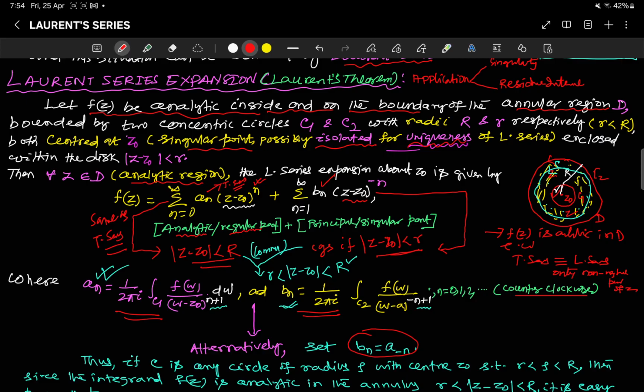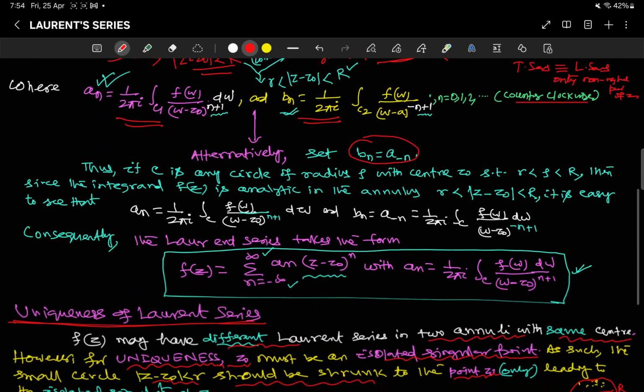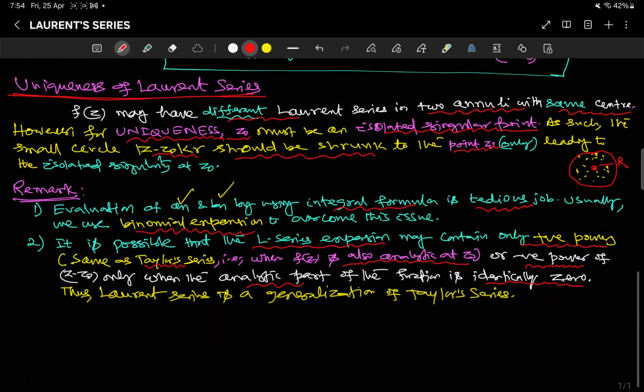Now when f(z) is analytic throughout, at all z as well as at z0, then there are only positive powers of z, which is the same as your Taylor series. Okay, so therefore we can say the Laurent series is a generalization of the Taylor series, and this Laurent series is most important to learn your residue integral as well as to classify the singularity, which is again one of the important aspects of complex analysis. Okay, so let us now solve some examples to make your understanding clear.